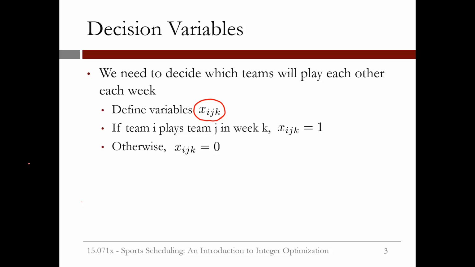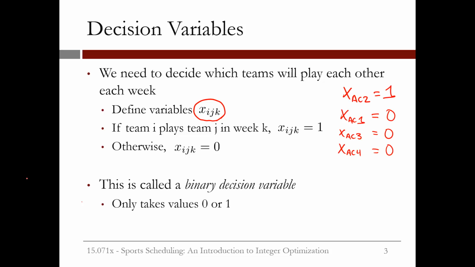As an example, suppose Team A plays Team C in week 2. Then X, A, C, 2 would equal 1. Since A only plays C once, we should have then that X, A, C, 1, or A playing C in week 1, should be equal to 0. Similarly, X, A, C, 3 should equal 0, and X, A, C, 4 should equal 0. This is called a binary decision variable, since it's a decision variable that can only take 2 values, 0 and 1.